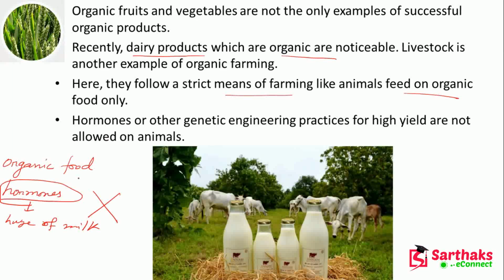So we should take these two things into account. First, the animals should take organic food only, and next, hormones or other genetic engineering practices to get high yield are not allowed. We are not going to allow farmers to use hormones or any other products to get much more milk or productivity. This has been seen in animal farming also.